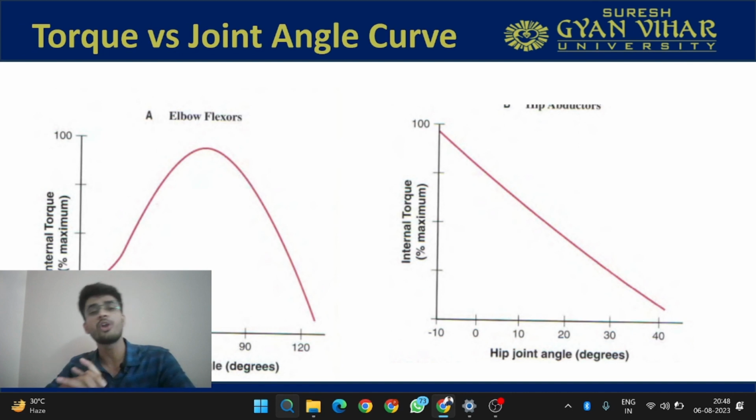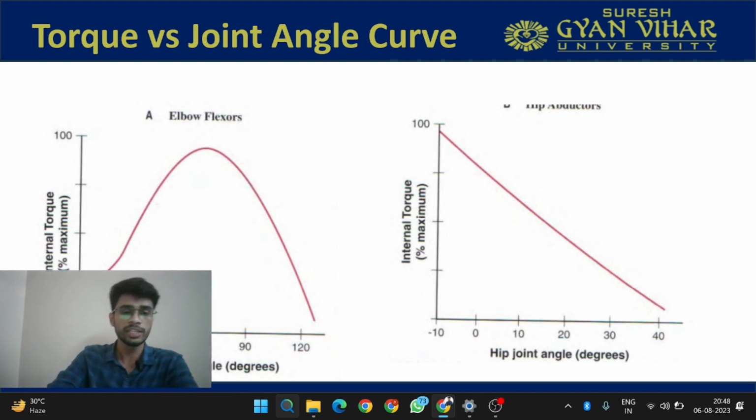Now there is the torque versus joint angle curve. What is a torque versus joint angle curve? Over here you can see this x-axis is depicting the joint angle. The range of motion that can be present in elbow for flexion is 120 degrees. So this x-axis is depicting the range of motion. Now what is the y-axis? This y-axis is showing the torque producing capacity,